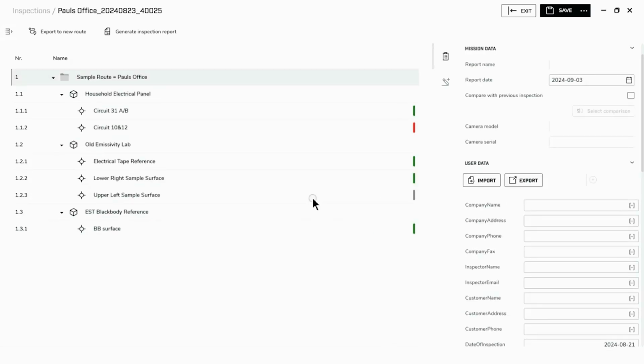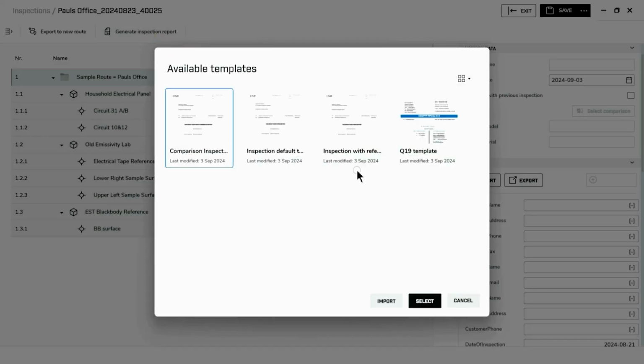Thermal Studio Professional is delivered with some predefined, heavily structured routing report templates, which can be found in this tab. The one I'll discuss briefly will be the inspection default template. You may want to run some tests, routes, inspection files through these to determine which one might be of some use for you.